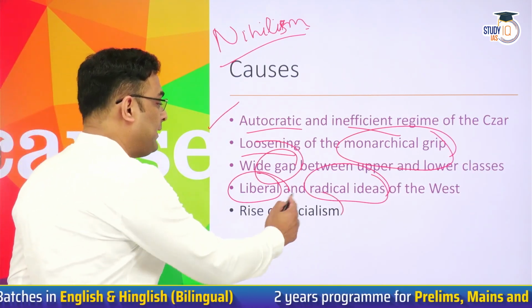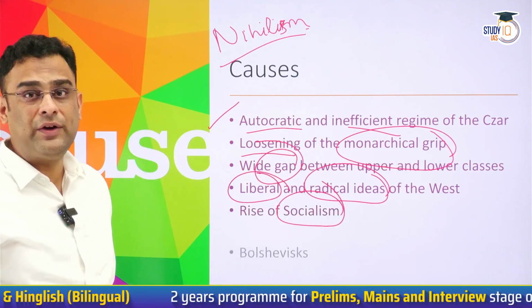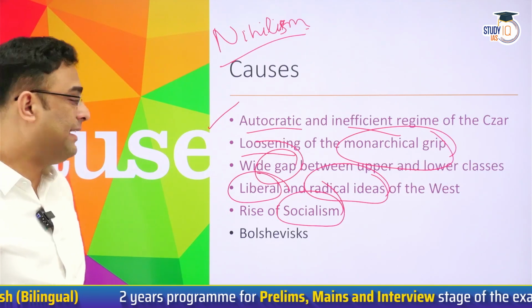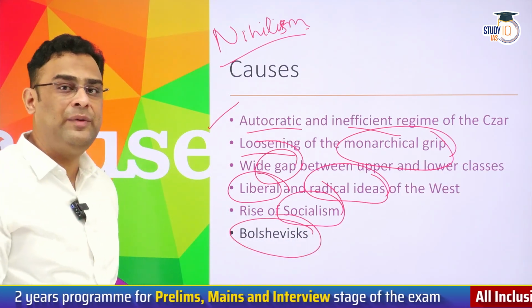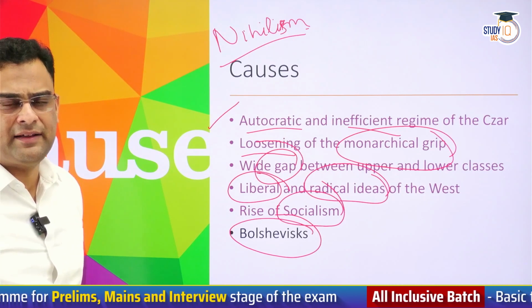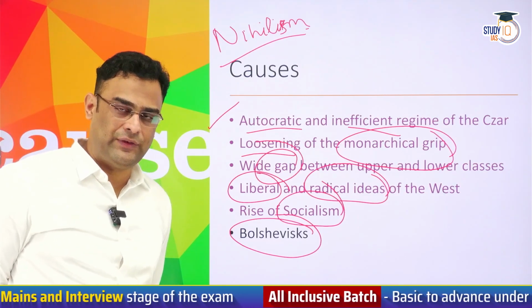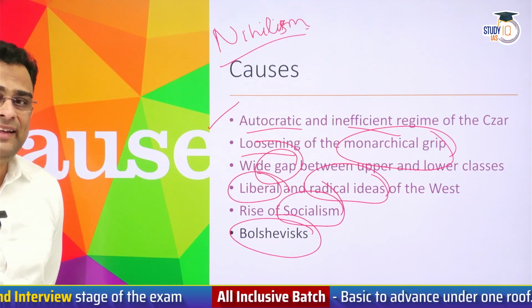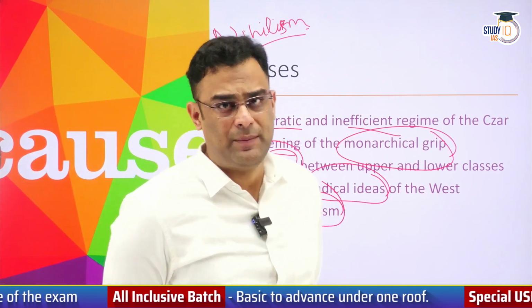So socialism was becoming extremely popular. Tolstoy, Maxim Gorky, the works of such people were increasingly getting popular. Then the arrival or rise of an extremist communist party like the Bolsheviks. It was, rather than a sect, we should say, a section within the communists, the Bolsheviks. Led by Lenin, these people were committed to the ideas of Karl Marx.